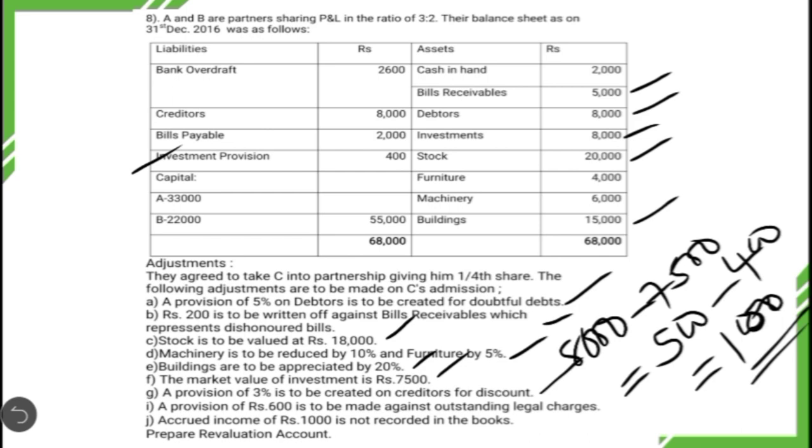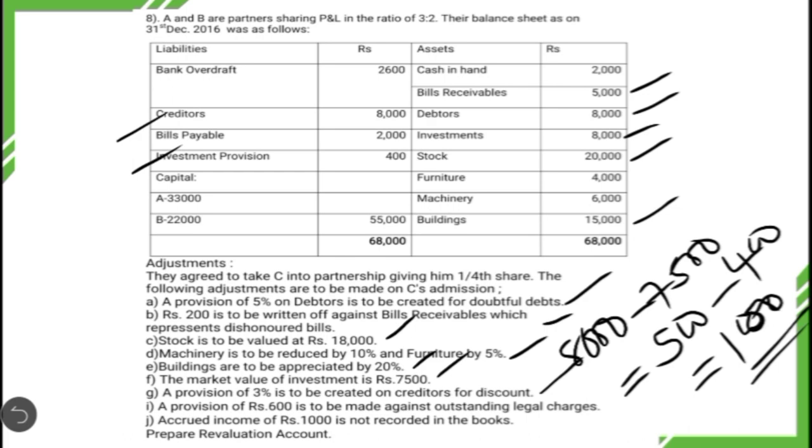When there is a decrease in the value of liability, that results in revaluation profit. So now we have to create the provision for discount on creditors to the extent of 3% on creditors. Here the value of creditors is 8,000. On that 3% we have to calculate, which comes to 240 rupees, which results in revaluation profit. Anticipating that the creditors might give discount, we are creating a provision which results in revaluation profit.